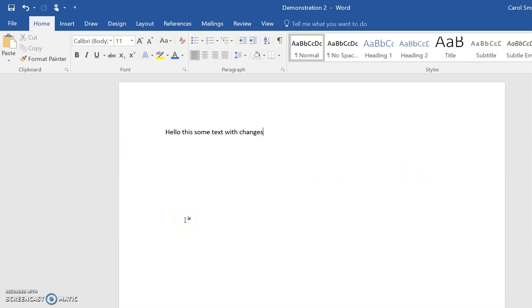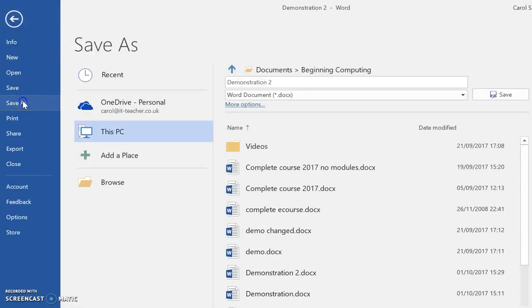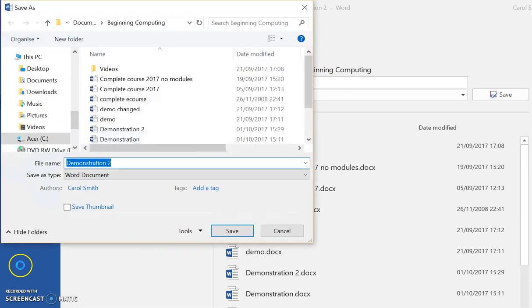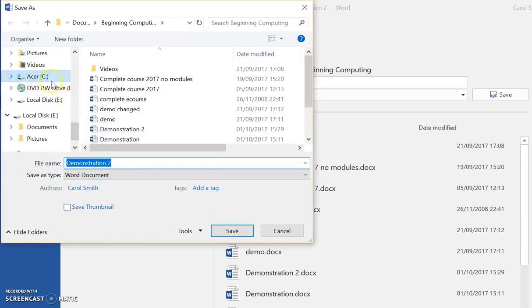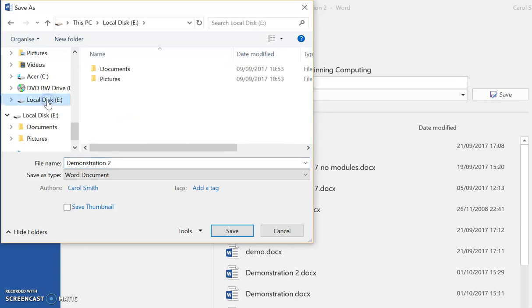So now I'll demonstrate to you Save As somewhere else. I've just connected a memory stick to my computer and I want to save a copy of this document onto the memory stick. So we're going to go File, Save As. So this is Save As somewhere else. We don't want it in Beginning Computing. So we're going to browse for the memory stick, which is usually on the left hand side here under your computer. It's usually the E or the F drive. On mine it's the E drive. I'm going to click on the E drive.